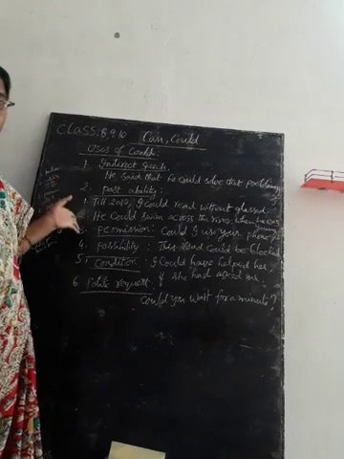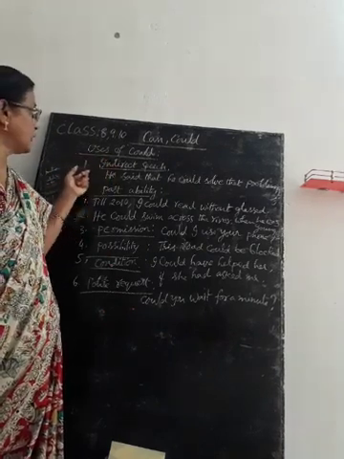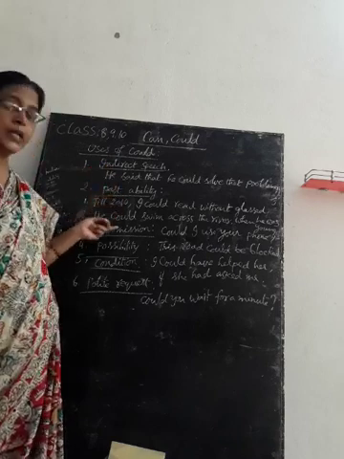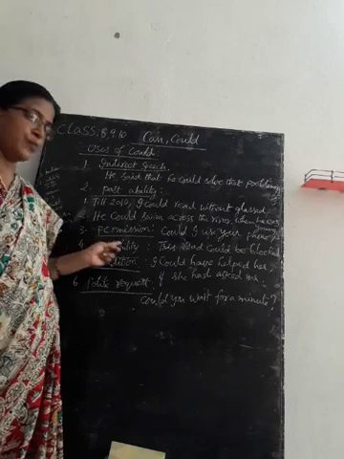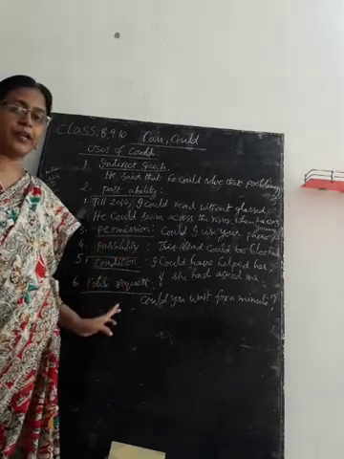So these are the uses of could. Modal auxiliary verb could is used in indirect speech, to indicate past ability, to indicate permission, to indicate possibility, to indicate condition, to indicate polite request.